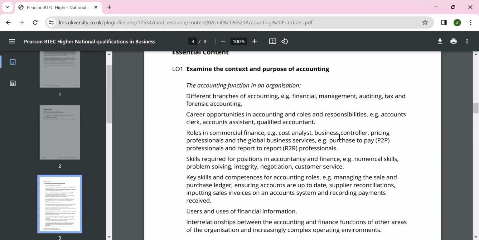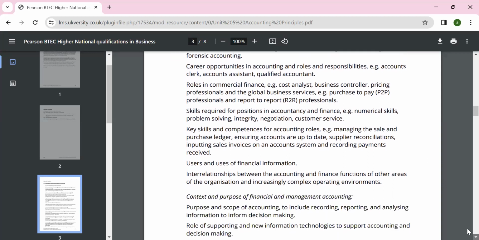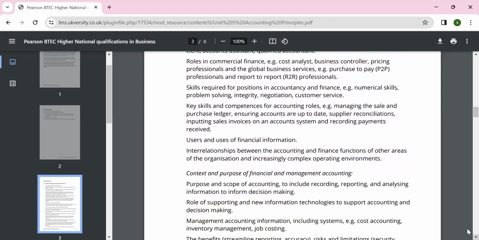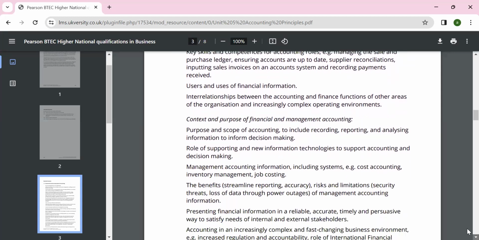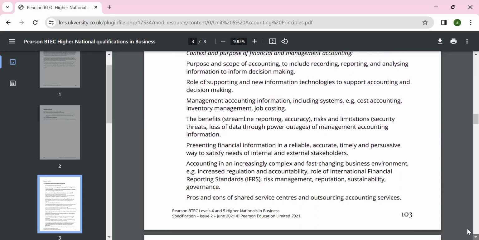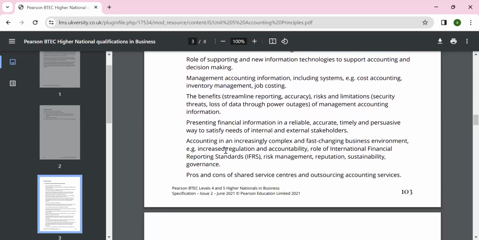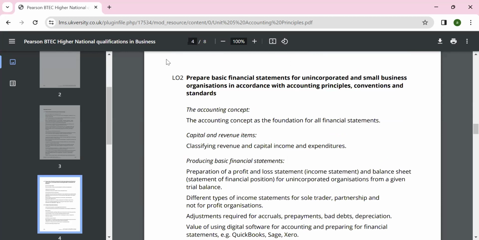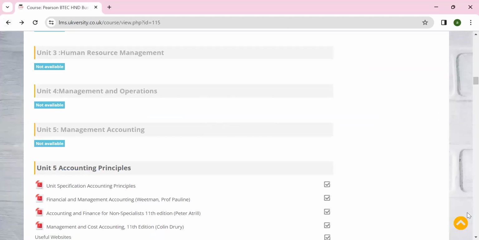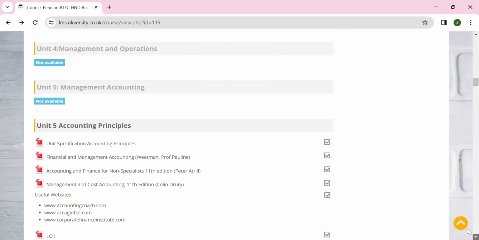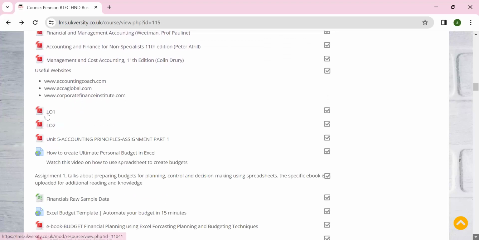The role of commercial finance in purchase, pay, and reporting is very important, and the skills are required so we can interpret the information for you. It's quite big, but overall we cover our indicative contents. We follow international accounting standards. That will be all in our LO1, and then we will go to LO2 in the second lesson, and so on. Please follow the resources as given on the Moodle page.